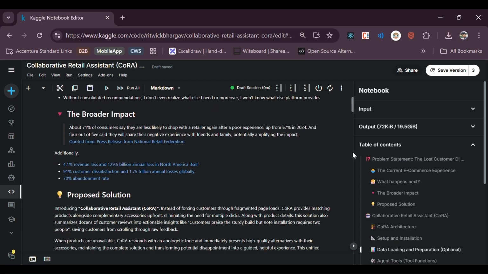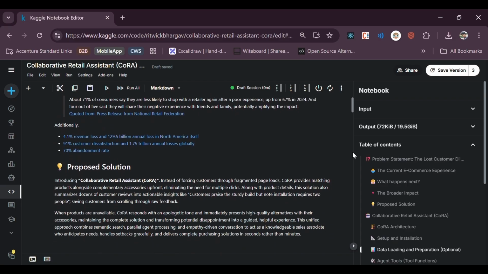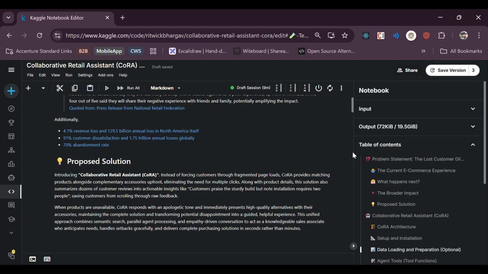So what's the proposed solution here? Here we have built Cora. Here we don't force customers to go through those fragmented page loads. Rather than that, we just give the product and whether it is available in stock or not. And along with that, at that particular time, we even provide them with alternative suggestions as well as some other upselling recommendations. Let's say the particular user is looking for wall shelves and those wall shelves